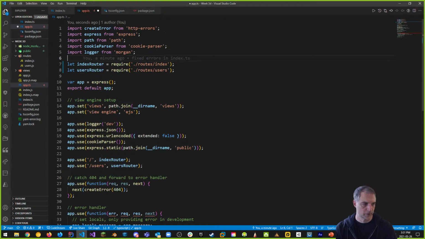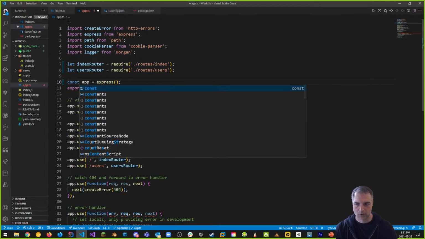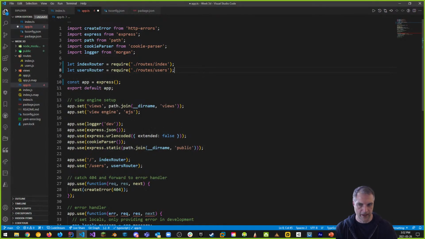Especially with Express, where it says Express, the app is Express. One thing we can do is we can make this app const, because we know that app is never going to change. So const is also something we can use instead of let. Okay, so const is something we can do there. Export default app is definitely required.